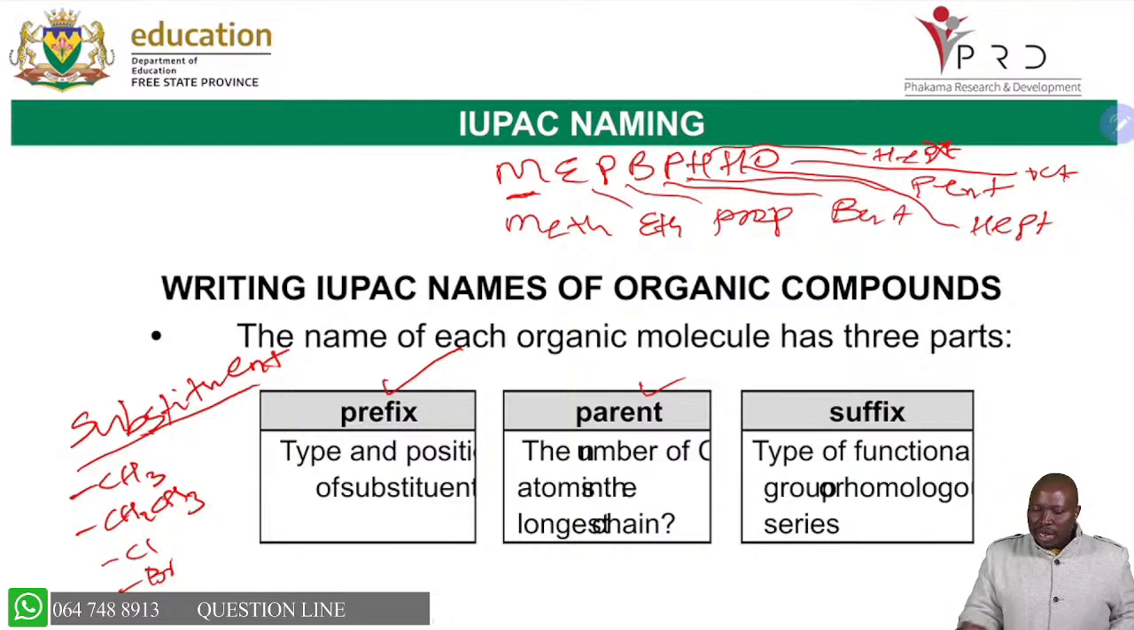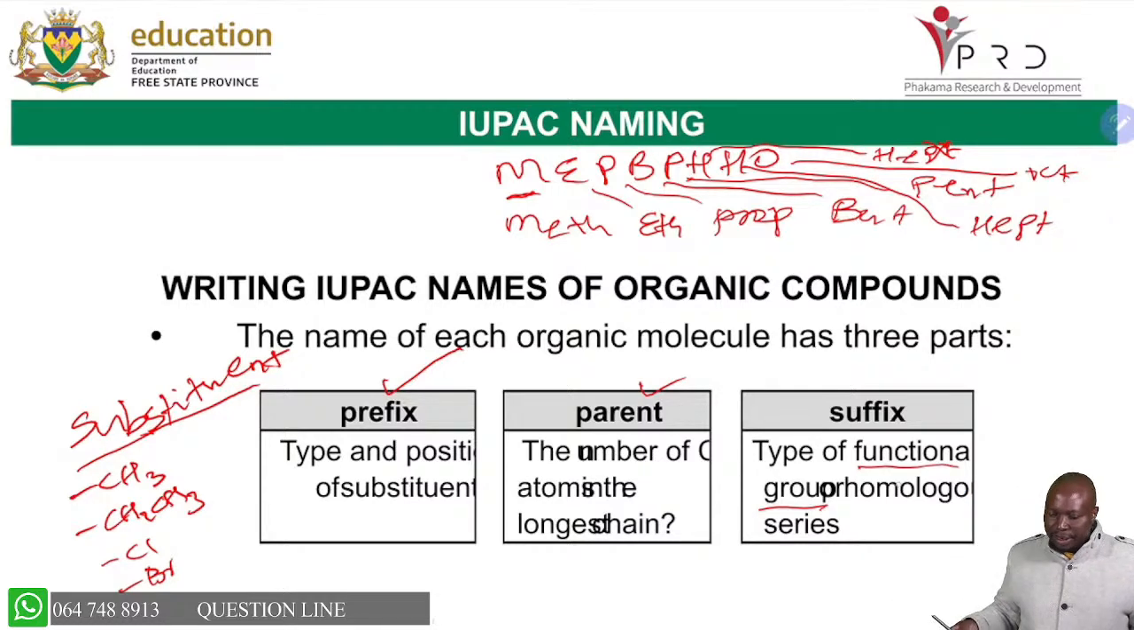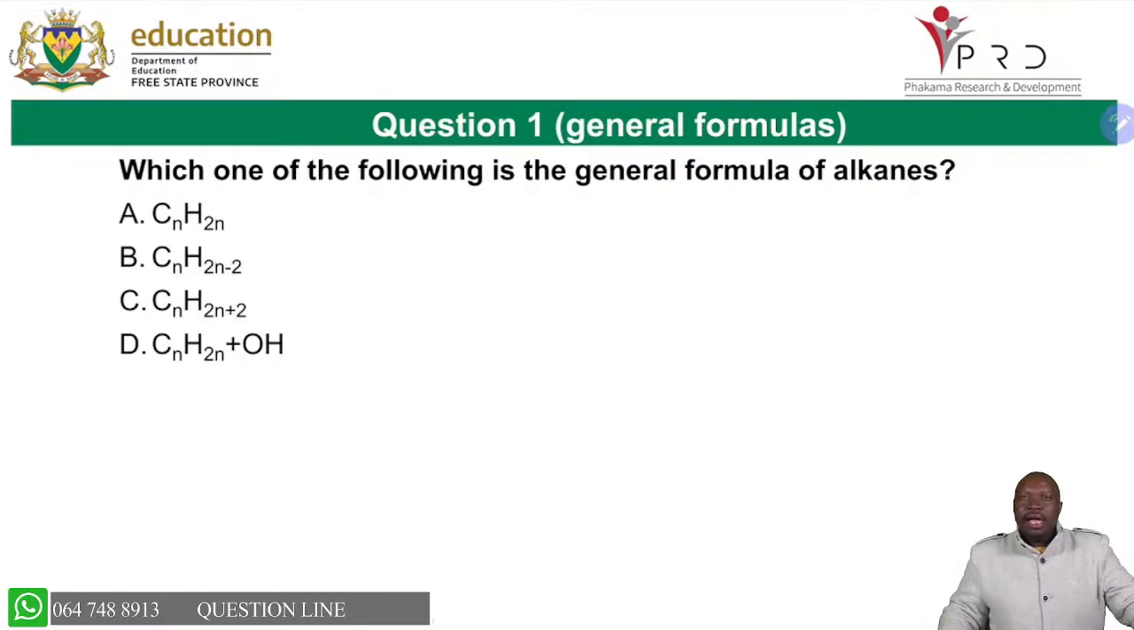Then you check how many carbons we have on the longest carbon chain, and then it will tell you the name. For the suffix, we are looking at the functional group. The functional group gives us the homologous series, so we're able to get the suffix, which is how the name will end.